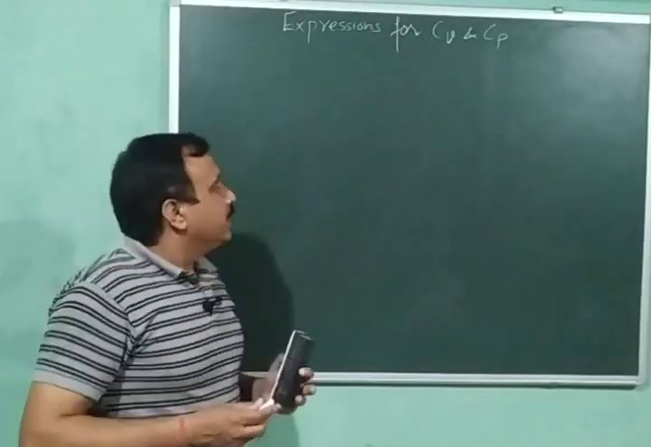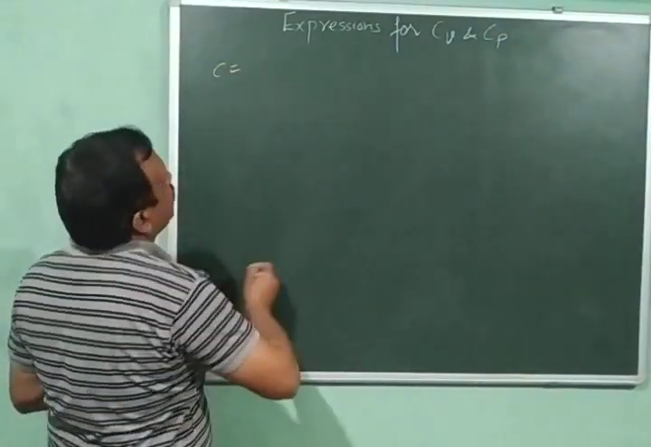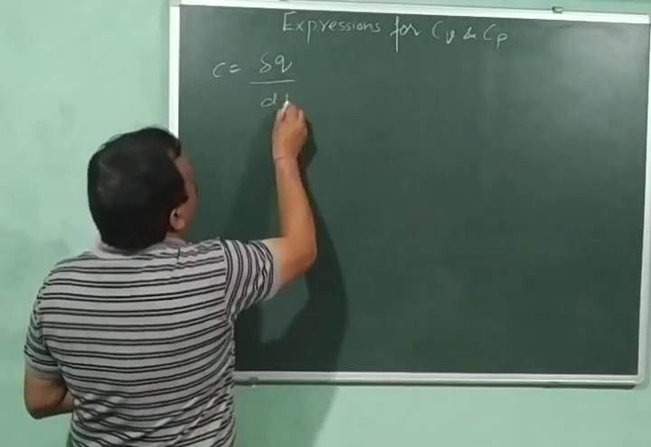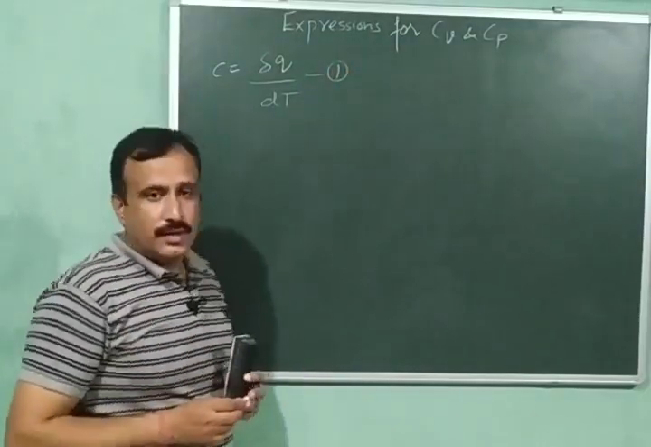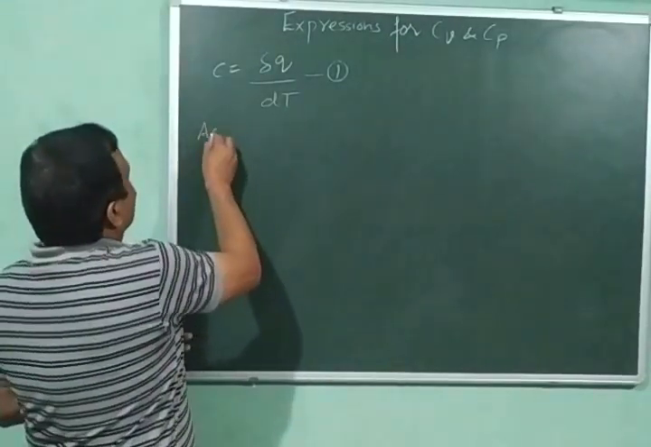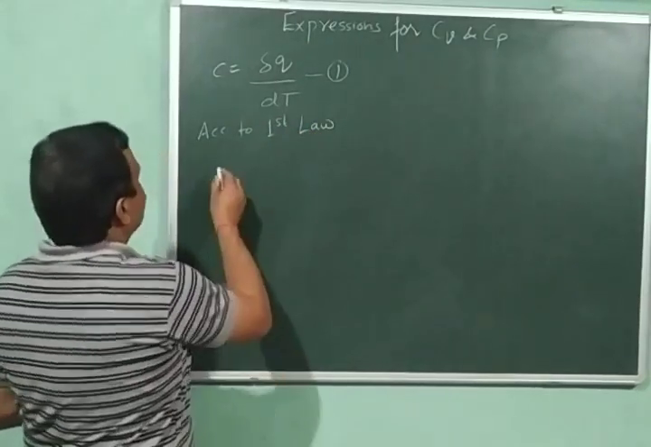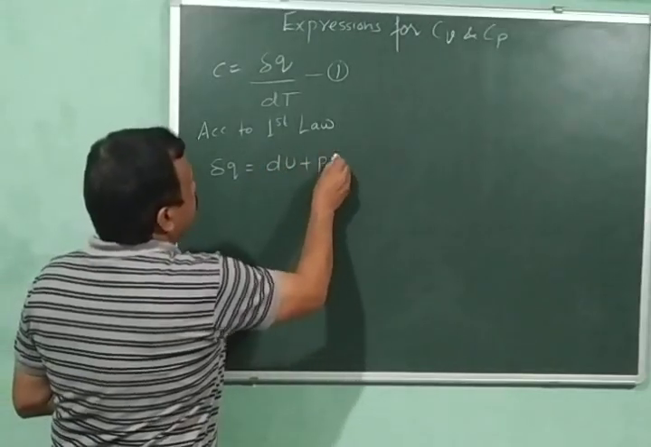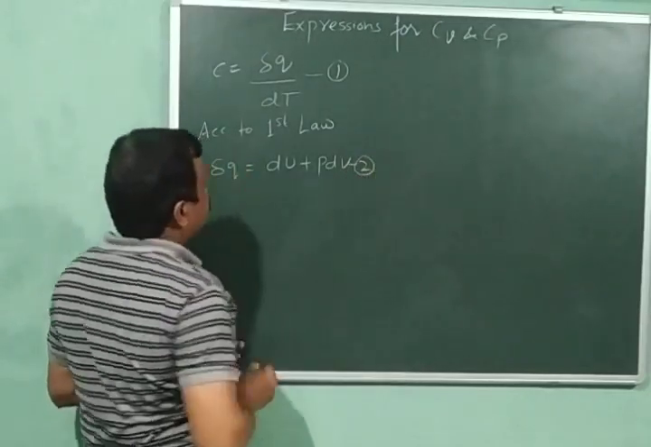So let us start. In my previous video I told you that heat capacity is given by this relationship, that is C is equal to delta Q upon dT. So let it be equation number 1. And according to the first law of thermodynamics, we have delta Q is equal to dU plus P dV. Okay, so let it be equation number 2.